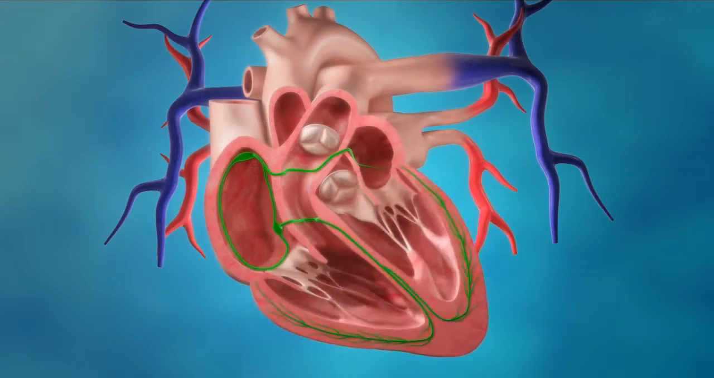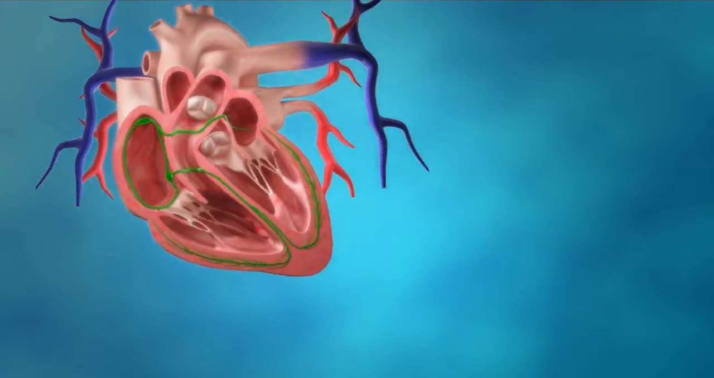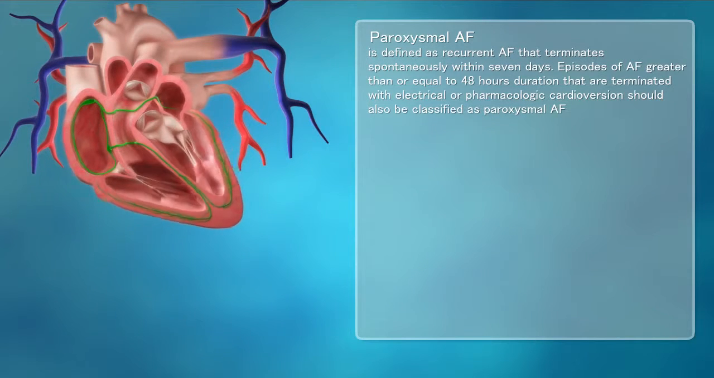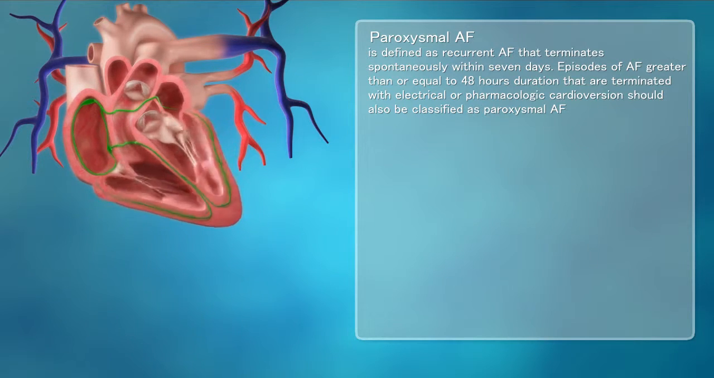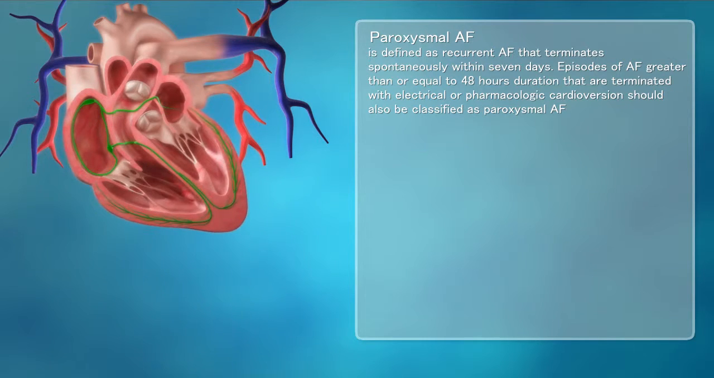Atrial fibrillation can be categorized into 4 classifications. Paroxysmal AF is defined as recurrent AF that terminates spontaneously within 7 days. Episodes of AF greater than or equal to 48 hours duration that are terminated with electrical or pharmacologic cardioversion should also be classified as paroxysmal AF.